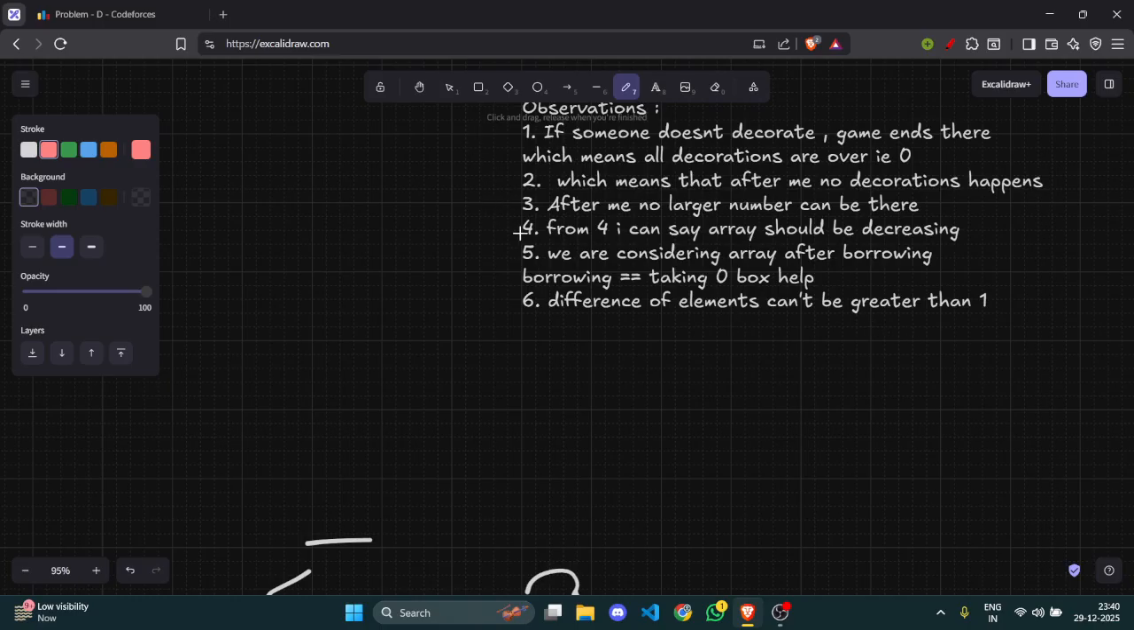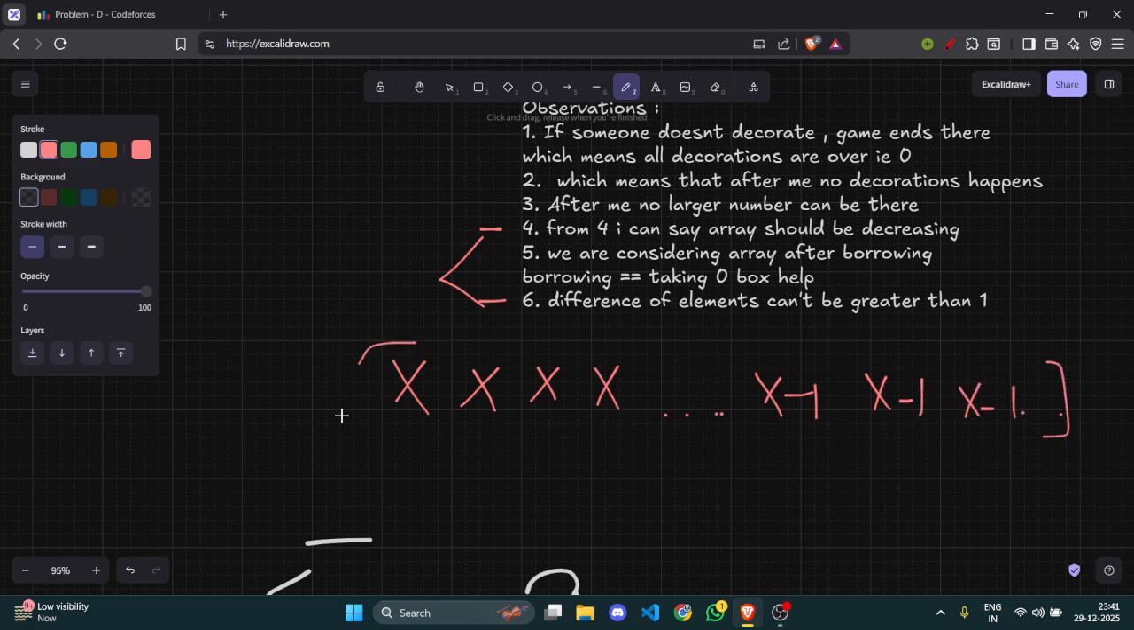So from mainly these two points, the fourth and the sixth, I can say that the array is decreasing and the difference should not be greater than 1, which means the array would look something like x, x, x, x and then x minus 1, x minus 1, x minus 1. The array would have some elements the same, then some elements at maximum minus 1, like this only.